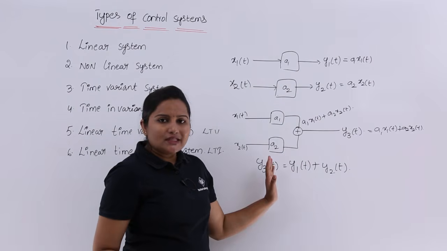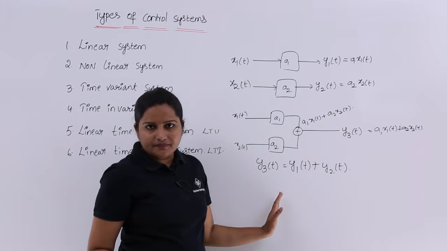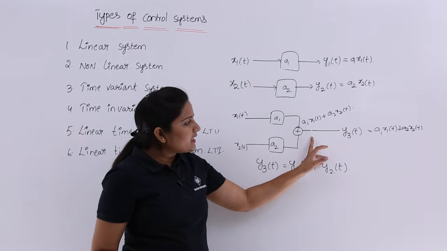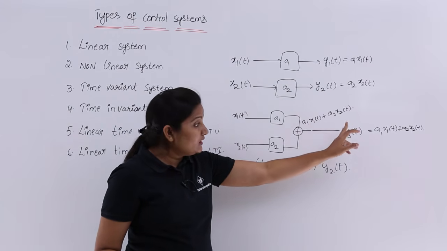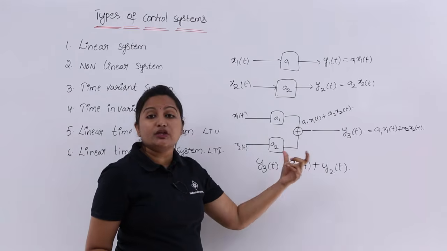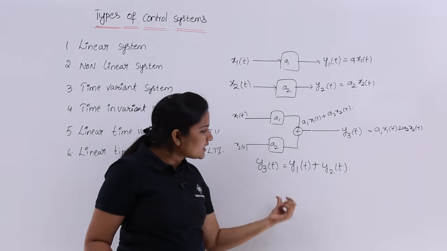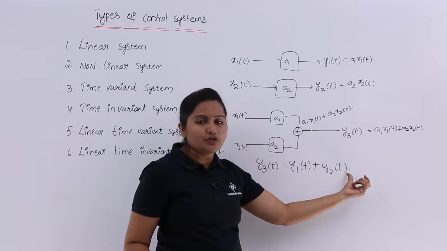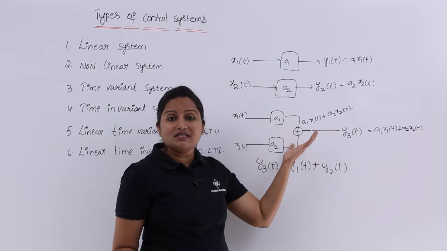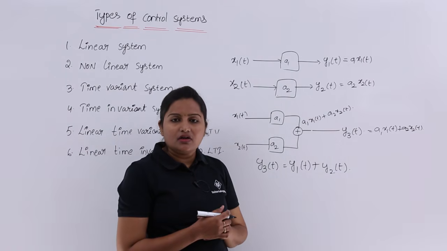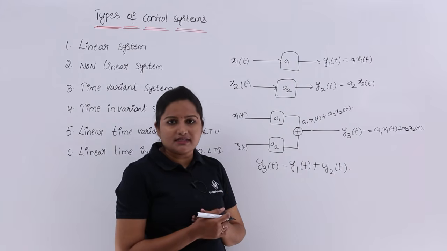This is called linearity. If you take another element here, then y3 of t is going to change, and you get another value which is not equivalent to y1 of t plus y2 of t. Then the system is not linear, it is a non-linear system.